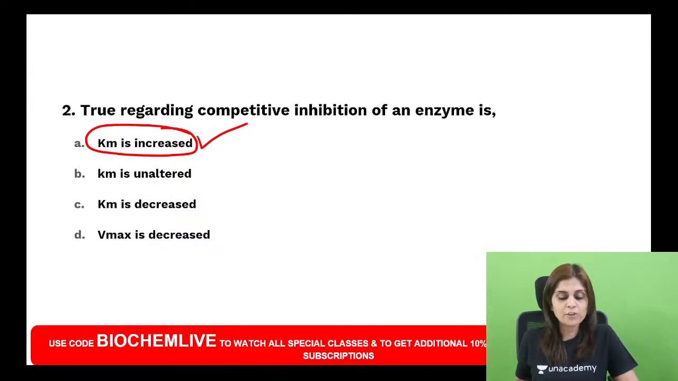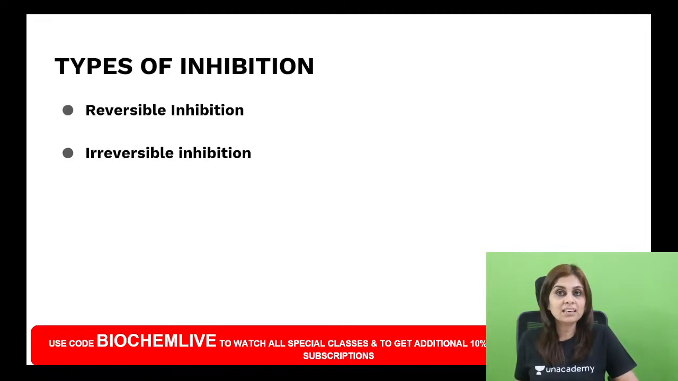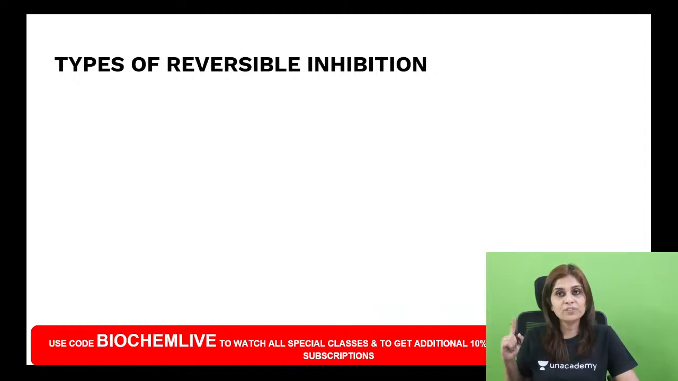Now let me tell you about types of inhibition. So what are the two types of inhibition? Reversible inhibition and irreversible inhibition. And most of your drugs, most of the pharmacological agents will be of which category? They will belong to the reversible inhibition category. And reversible inhibition is of three types. What are the three types of reversible inhibition?